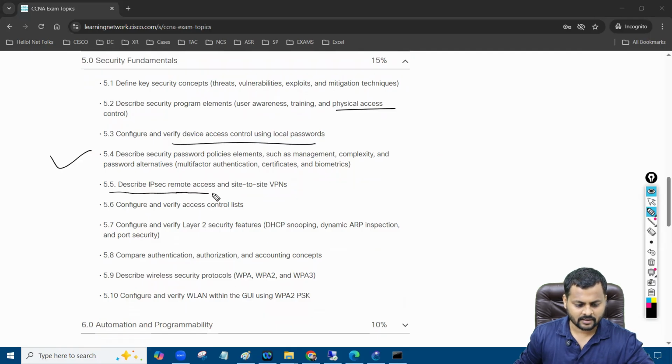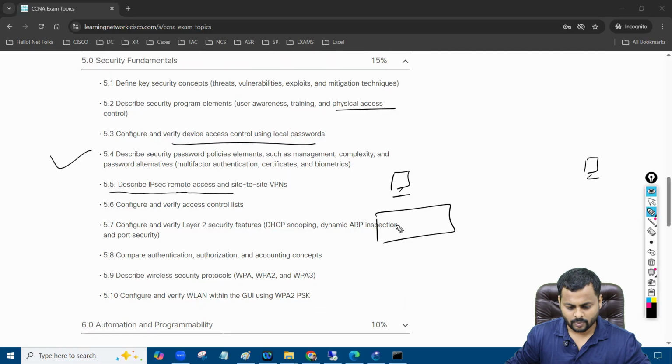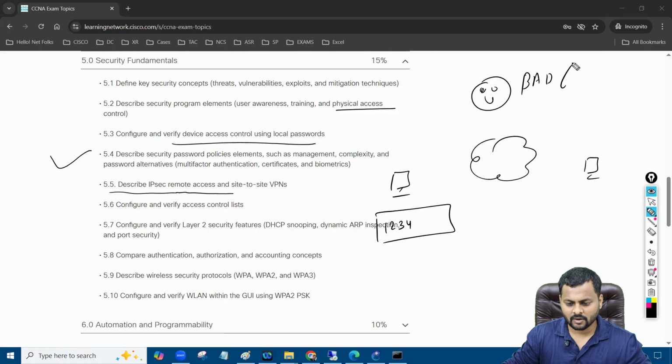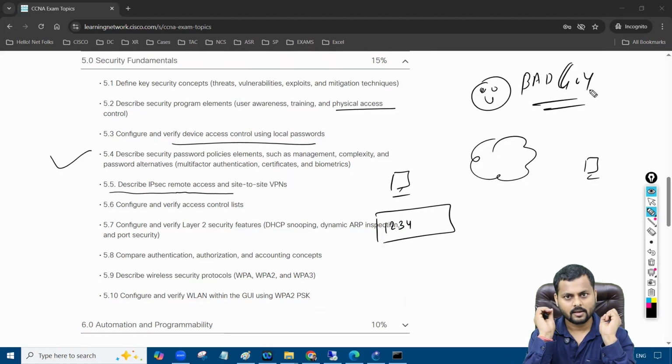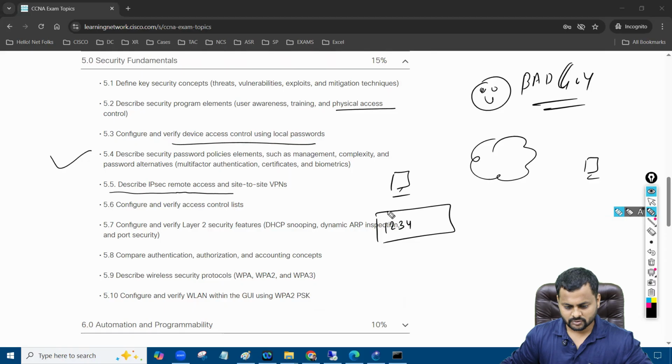You have IPsec VPN as well, for whatever traffic. For example, there is a user over here, and he wants to send traffic. Let's say he wants to send the bank password 123. This is the ATM password, right? Over the internet right now. On the internet, we know that there is a bad guy over here, right? And this bad guy is always trying to access your data. So what I want is that whatever traffic goes on the internet has to be secure, right? So I'm going to encrypt this packet over here. If I'm going to encrypt this packet, in that case, what happens? The bad guy cannot see this packet. And that's how you can achieve it through IPsec.